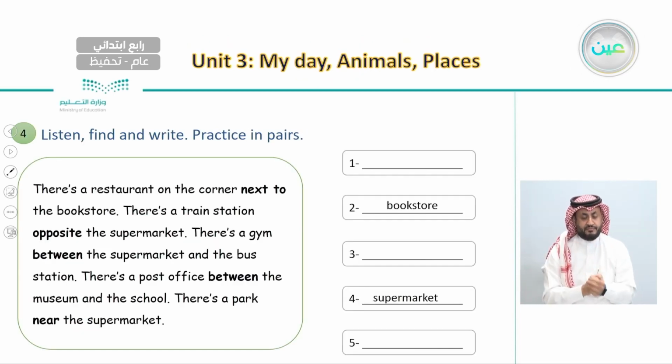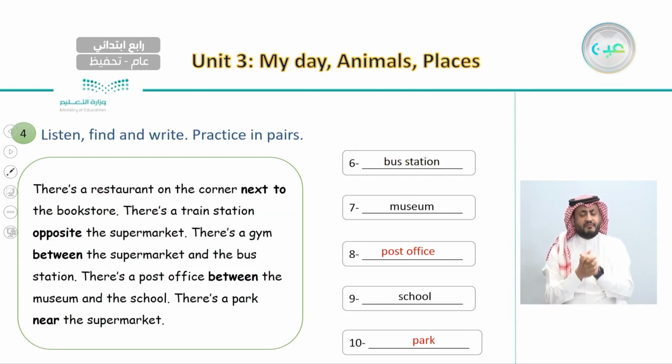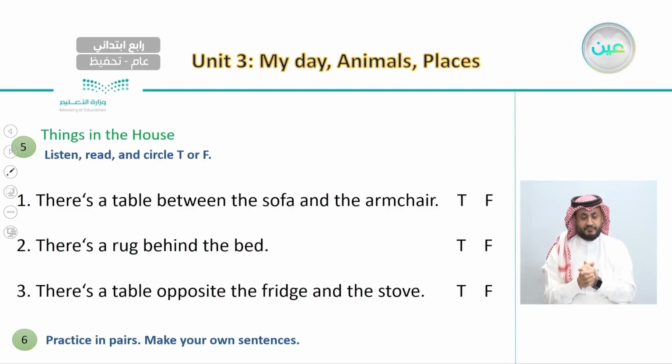And after this, we did listen about the map. We had the city map, and we describe the places, and we write down the names of each of these places based on the reading we did read here about this map. And after this, to talk about our things in the house, we did read these sentences and we answered. If the answer is true, based on the picture, we will circle T. And if the answer was no, we will circle F about these places.